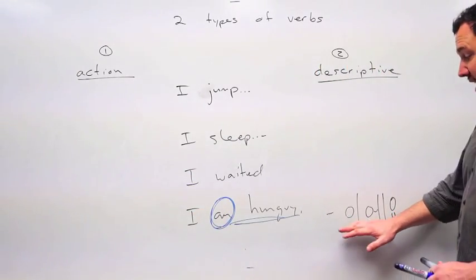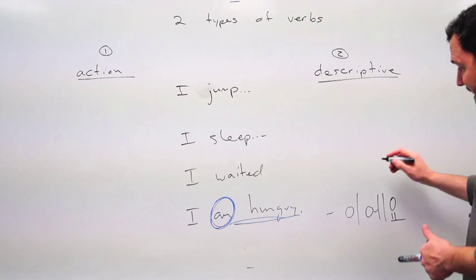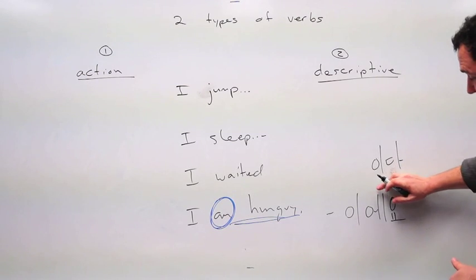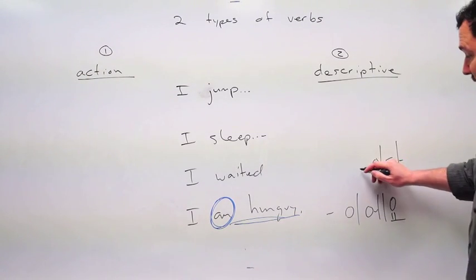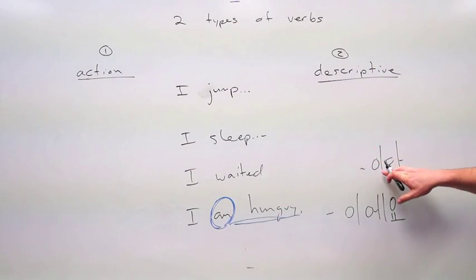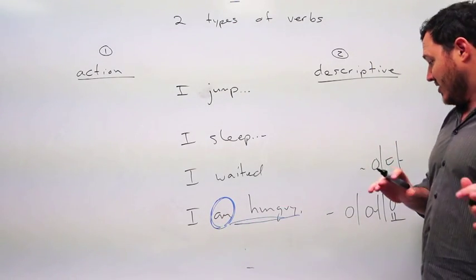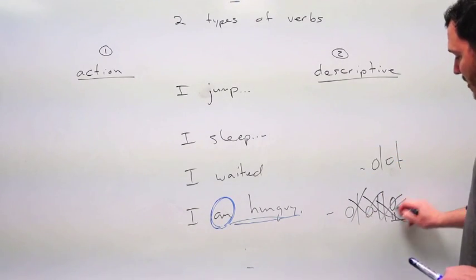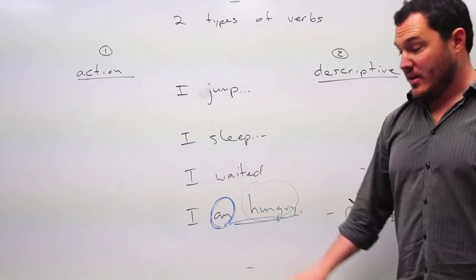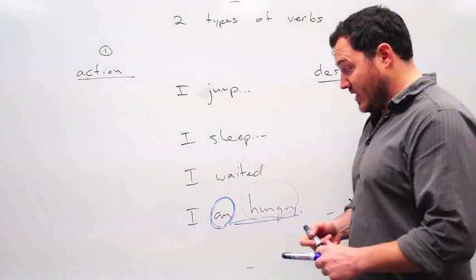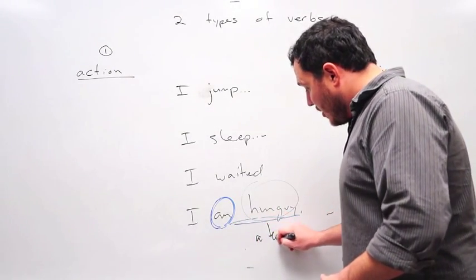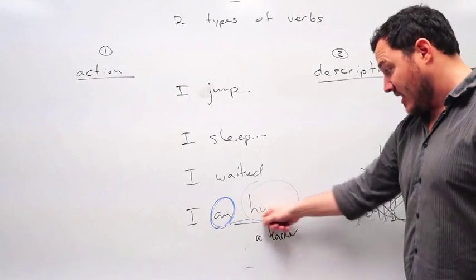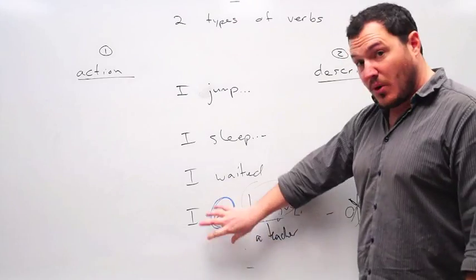Now in Korean, there is a be verb. The be verb is ida. Again, every verb ends in da in its base form. Ida is the verb to be. The difference between our verb to be and the Korean verb to be is that, and this was mentioned in an earlier video I think, this one is never, ever going to be used with adjectives the way the English sentence can be. In English we can use it with a noun, I am a teacher. So we're still describing me, but as a noun. And here as an adjective, I am hungry. In English, both of those are okay with the be verb.